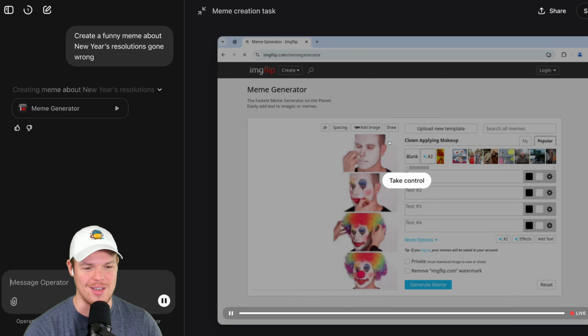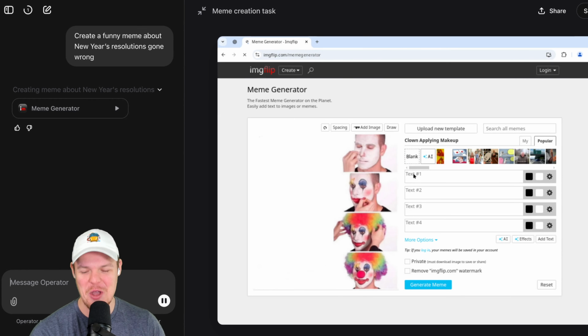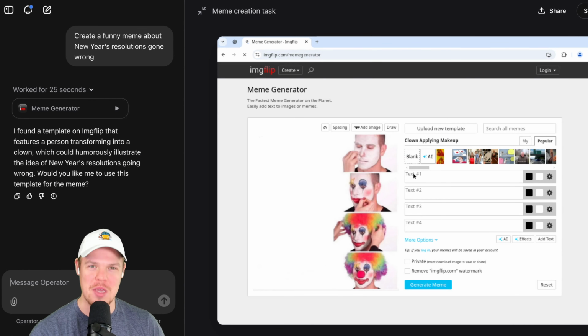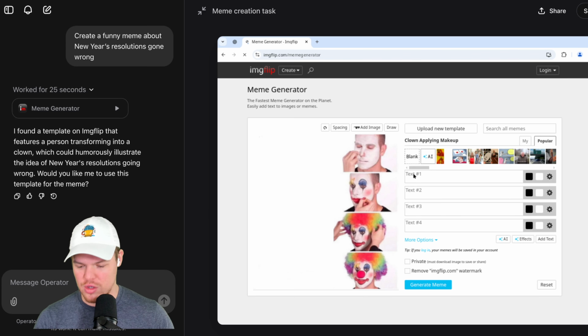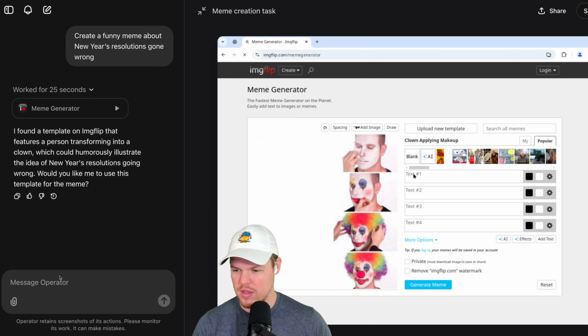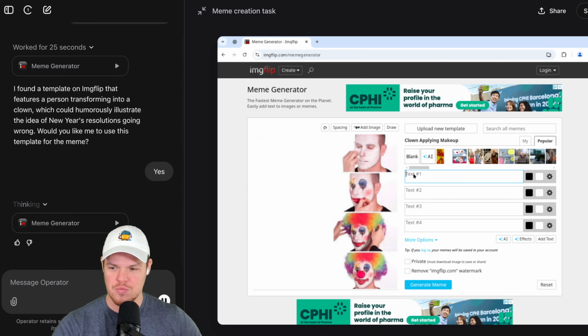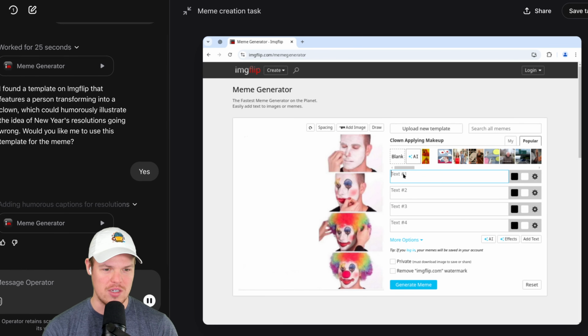This is actually hilarious. Okay, so it's creating a meme. We've reached peak artificial intelligence development. The AI is creating a meme. Does AI get humor? I found a template on Imgflip that features a person transforming into a clown. So would I like to use this template as a meme? I think so. We'll say yes. All right, let's check it out. Oh, this is hilarious. This is so weird.